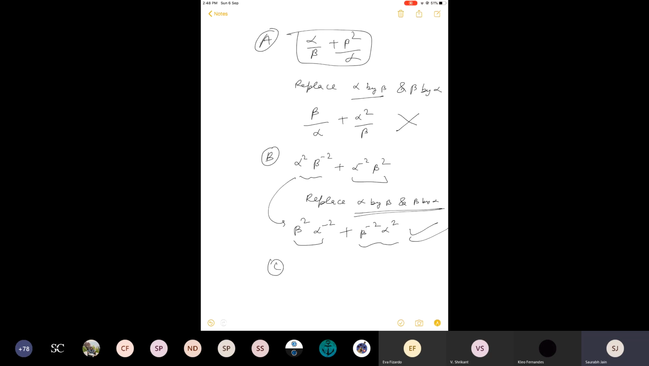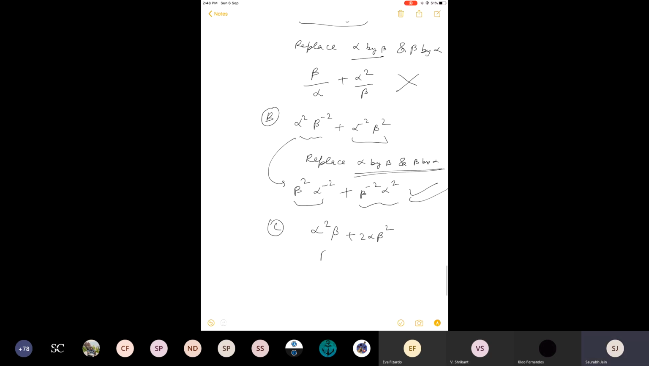C option. It will not come same. Now I'm not writing the whole thing, I'm writing simply replace. What will happen? Beta square alpha plus 2 beta alpha square. Are the two expressions same? No. They are different. Similarly, D will be different.